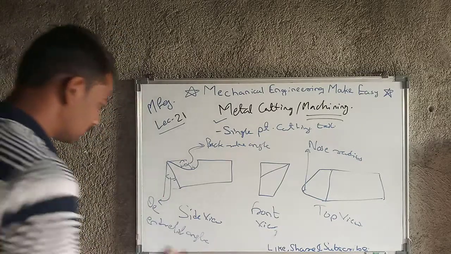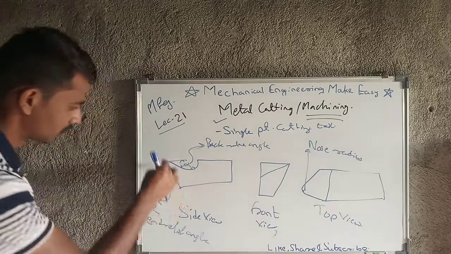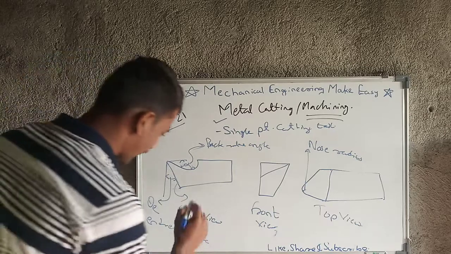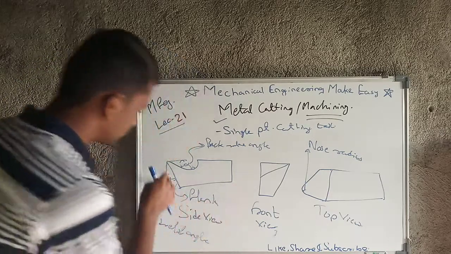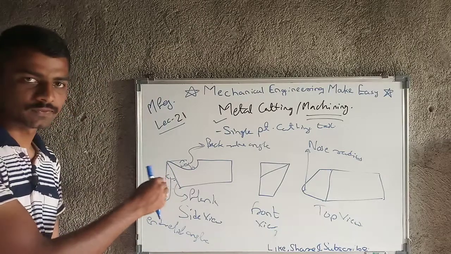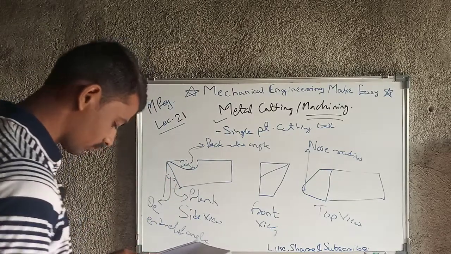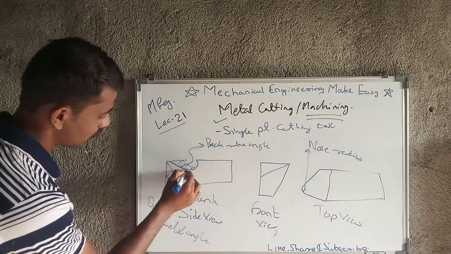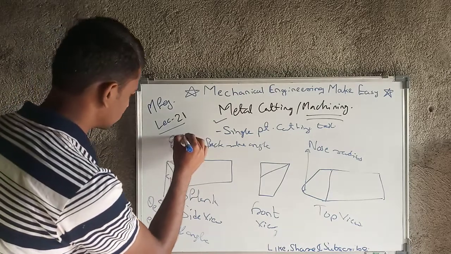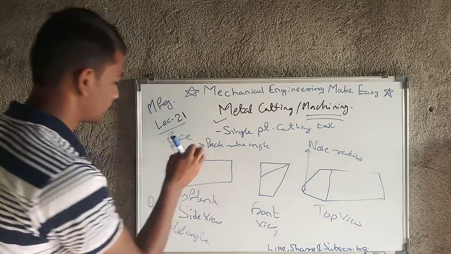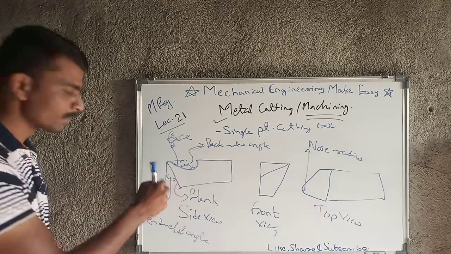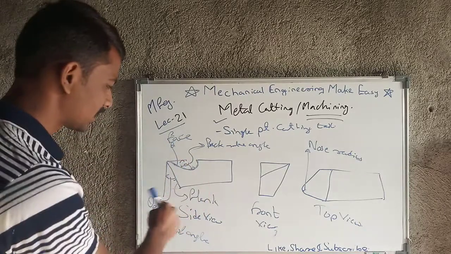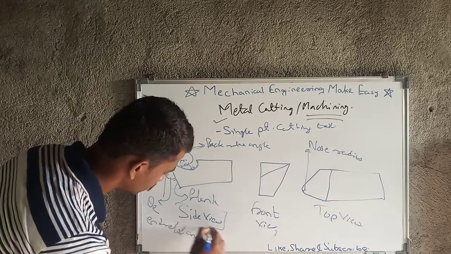Then this portion here, the inclined portion of that tool, is known as the flank. Then next, this face here, this curvature, is known as the face. So this is the face of the tool, this is the flank of the tool, this is the cutting tip, this is the back rake angle, this is the end relief angle. These are the parameters that we see in side view.